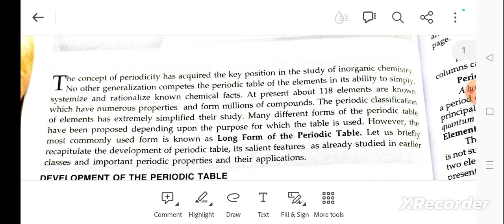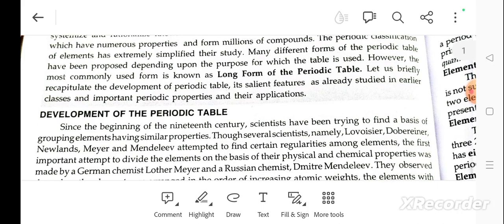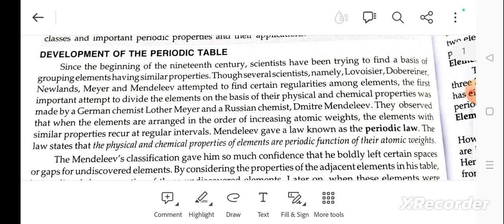Many different forms of the periodic table have been proposed depending upon the purpose for which the table is used. However, the most commonly used form is known as the long form of the periodic table. Let us review the development of the periodic table and its salient features as already studied in earlier classes, and important periodic properties and their applications.